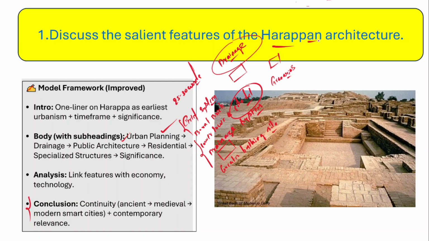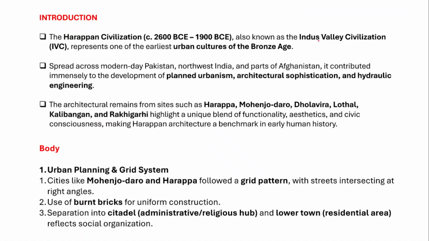So essentially your answer should have all these features, right? So it's clear for you. Now let's get into this answer. Now as I've already told you, first of all you just have to introduce the timeline of the Harappan civilization. Even though there is no agreement over the timeline of the Indus Valley civilization or Harappan civilization, it is generally agreed that they belong to 2600 BCE to 1900 BCE, right?